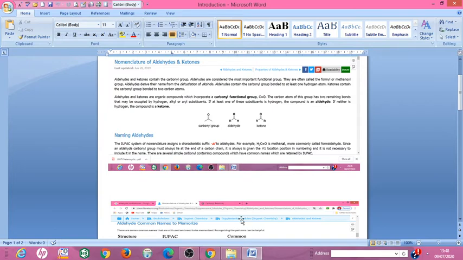In short, we will discuss the structure and reactivity of the carbonyl group. The structure of the carbonyl group is C double bond O. Both atoms, the carbon and the oxygen, are sp2 hybridized. Hence it gives trigonal planar geometry.